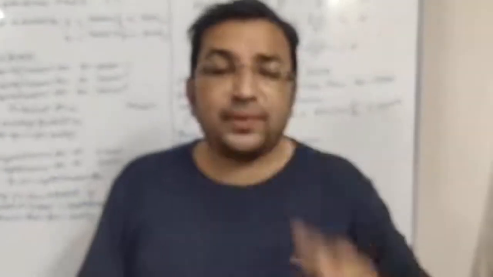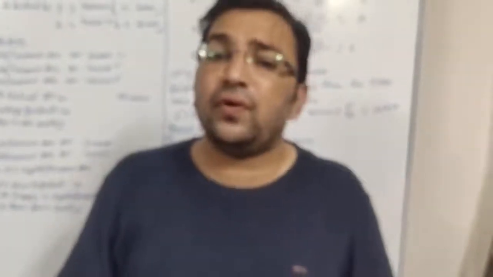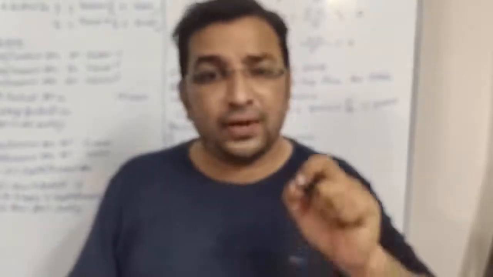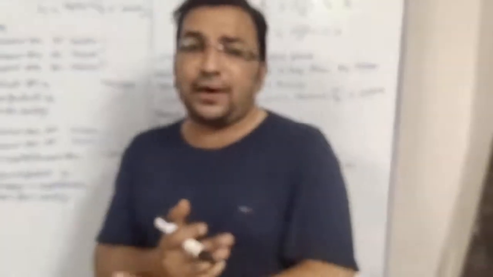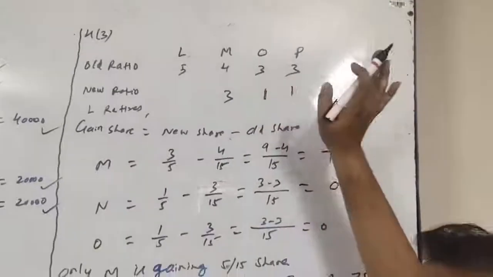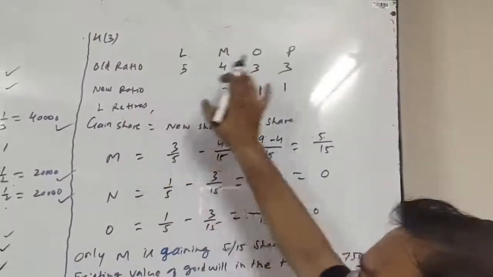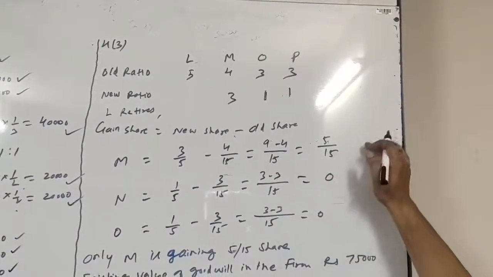So here we are given the information that 4 partners are there. Out of those 4 partners, one is retiring, and they have also given us the new ratio. So in this sum we are given the old ratio and new ratio as well. On the basis of both, we will be able to find the gain ratio of the continuing partners. See here, old ratio among L, M, O and P is 5:4:3:3. L retires and new ratio among M, O, P is 3:1:1. Okay, so let us find out the gain share.